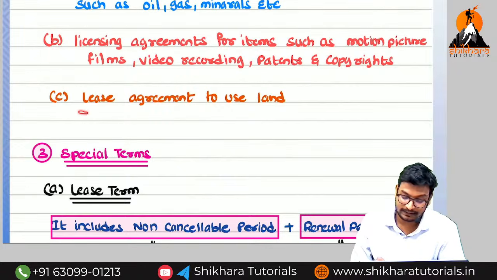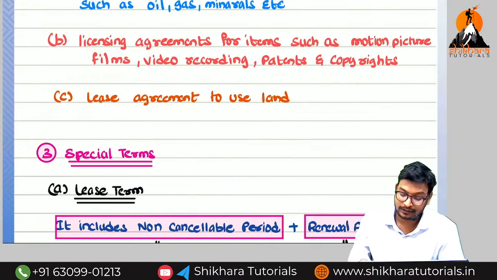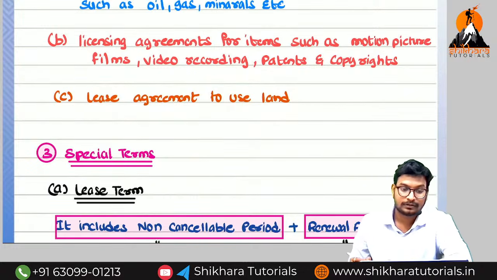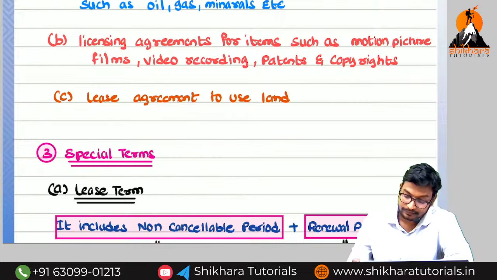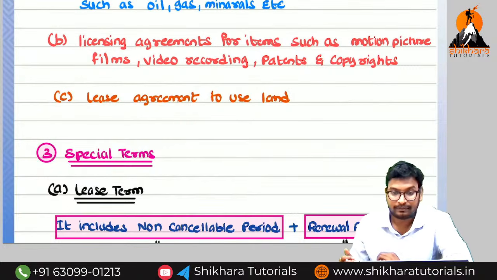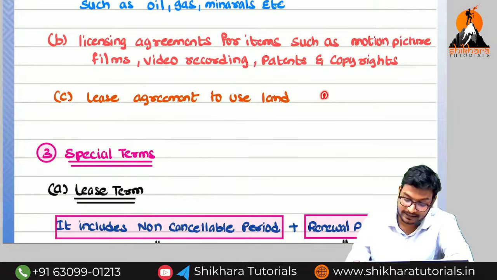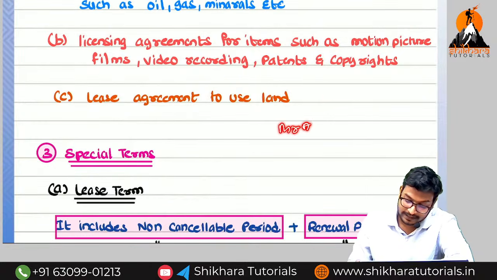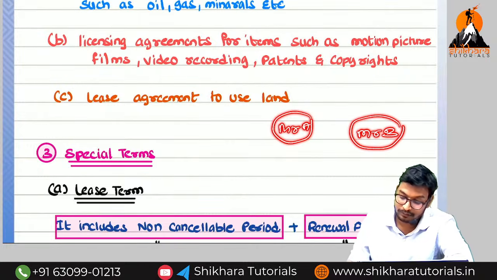So next one, lease agreements to use land. In the olden days, if you see the villages, what will they do, ma? The landlords will give rent. The persons who have agricultural land will give it on rent to those who do not have land. For example, Mr. A has agricultural lands. Mr. B will do only the agriculture and sell the produce in the market.